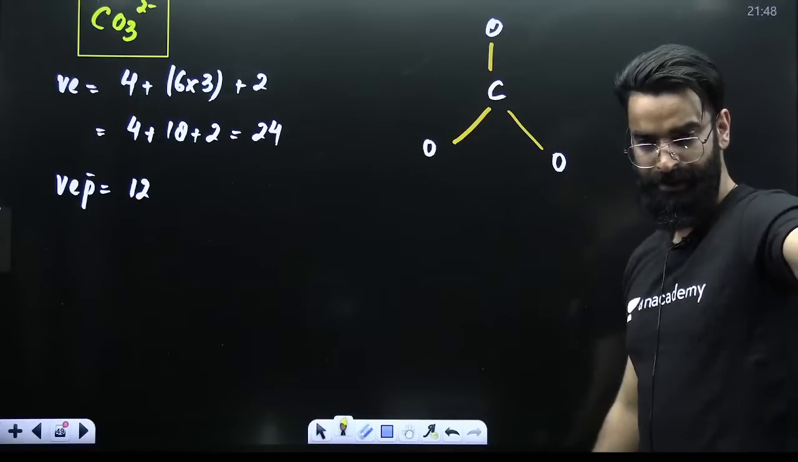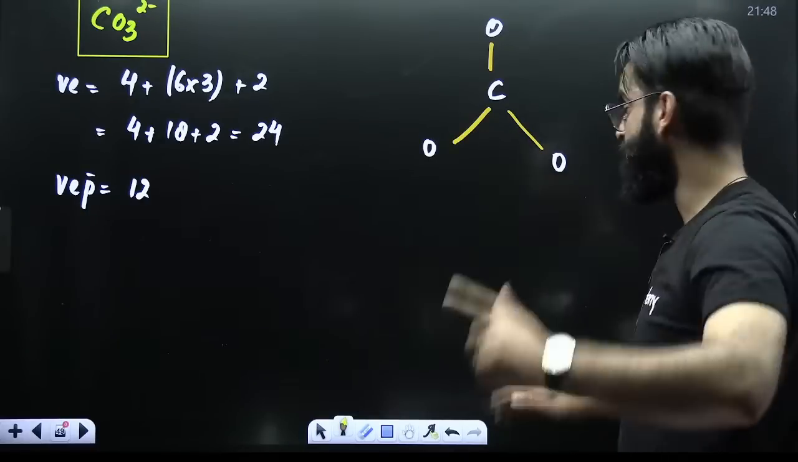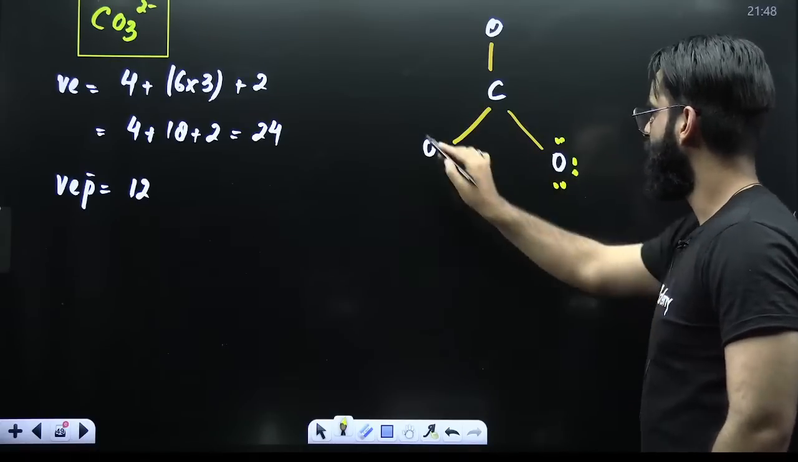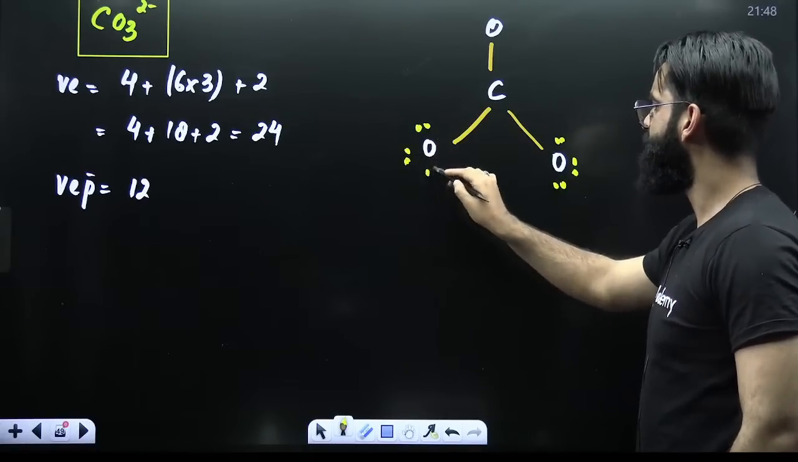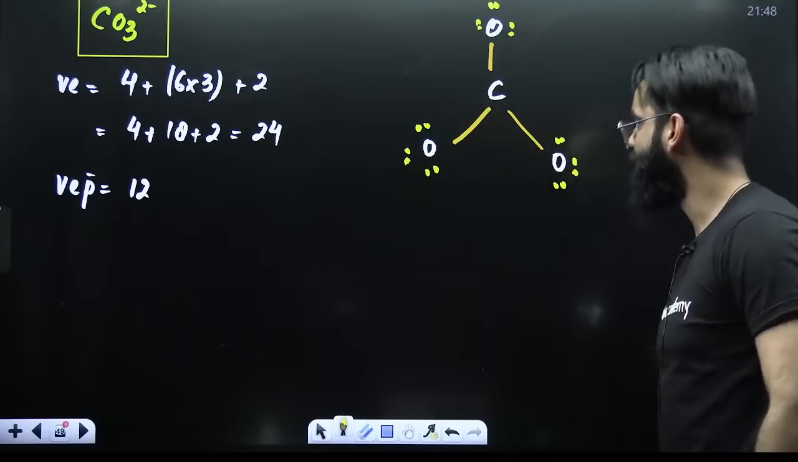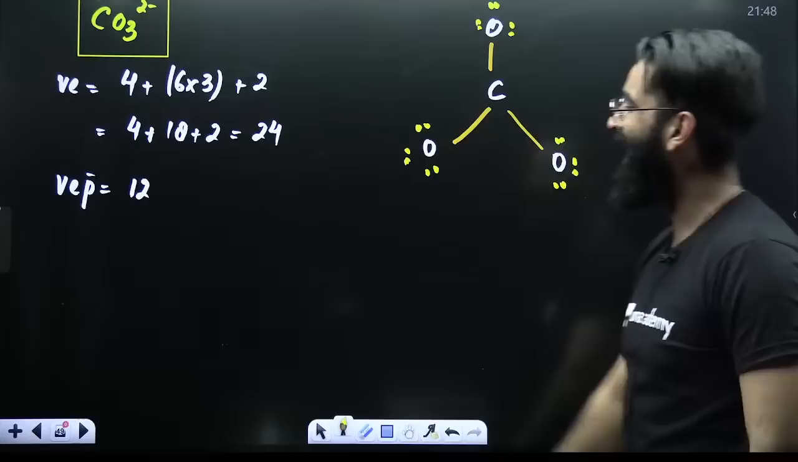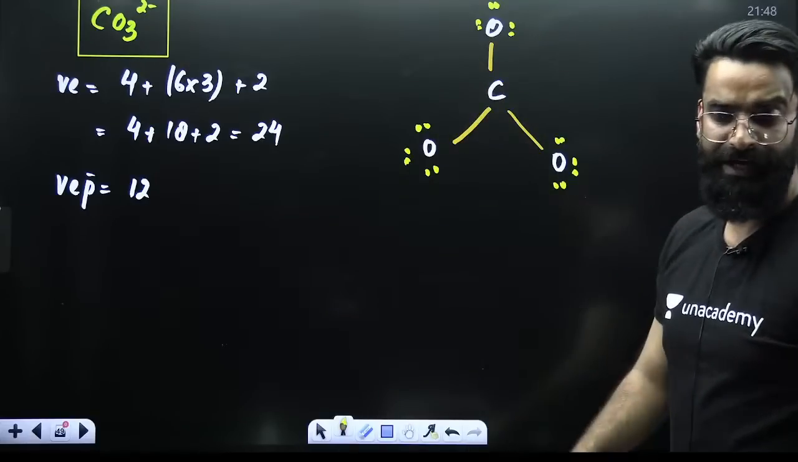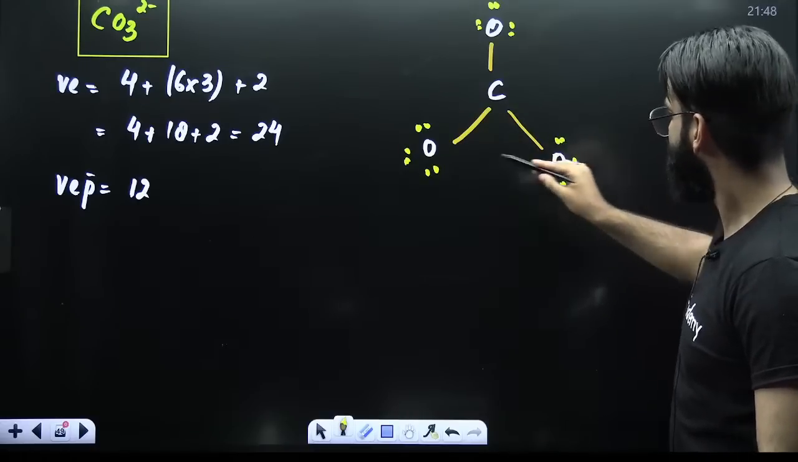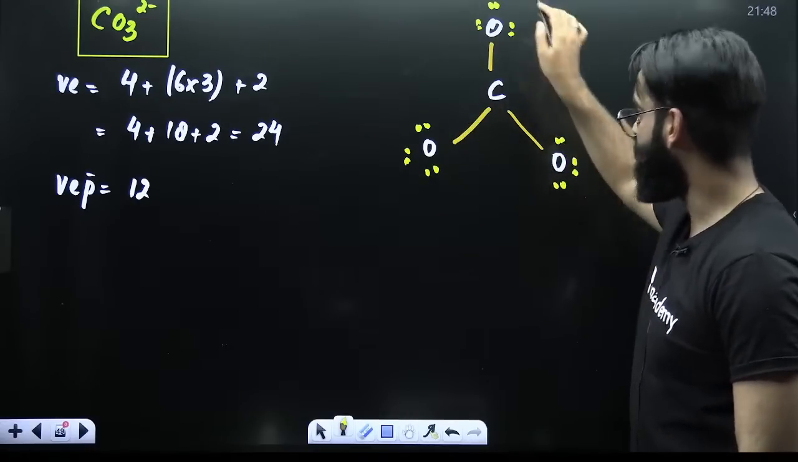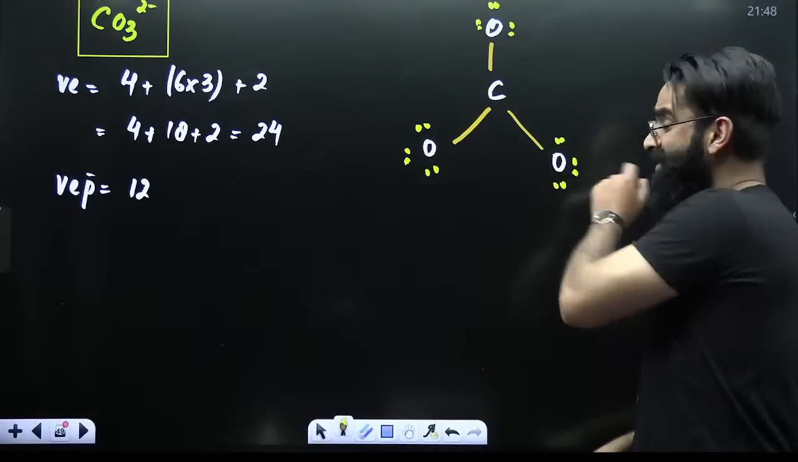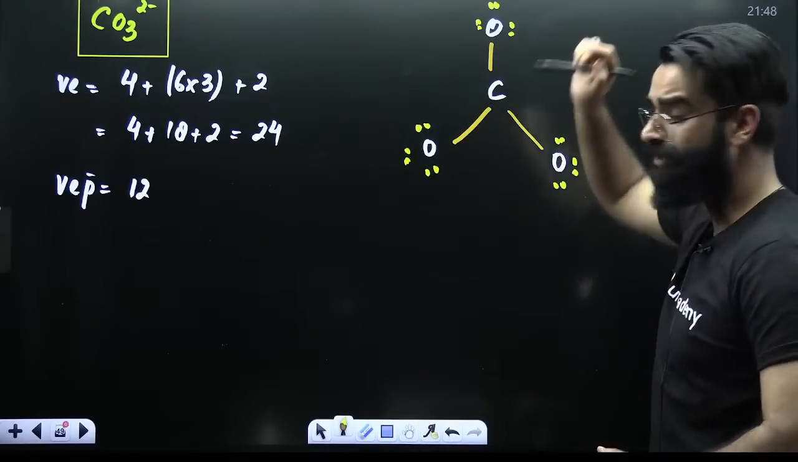Which one is more electronegative? Oxygen. Right? Start filling the octet of oxygen. So 2, 4, 6 and 8, for each of the three oxygens. So how many valence electron pairs did I have in total? 12. Out of 12, how many have I used? 1, 2, 3. 3 plus 3 is 6. 6 plus 3 is 9. 9 plus 3 is 12. I have used all the 12 valence electron pairs. No doubt, octet of oxygen is complete for each oxygen.